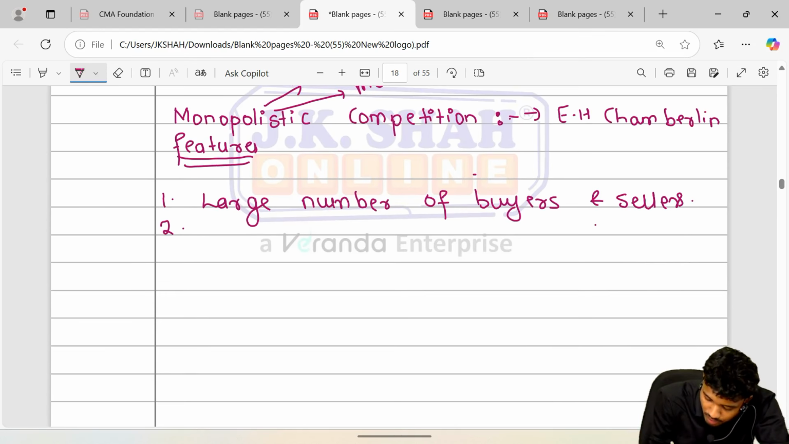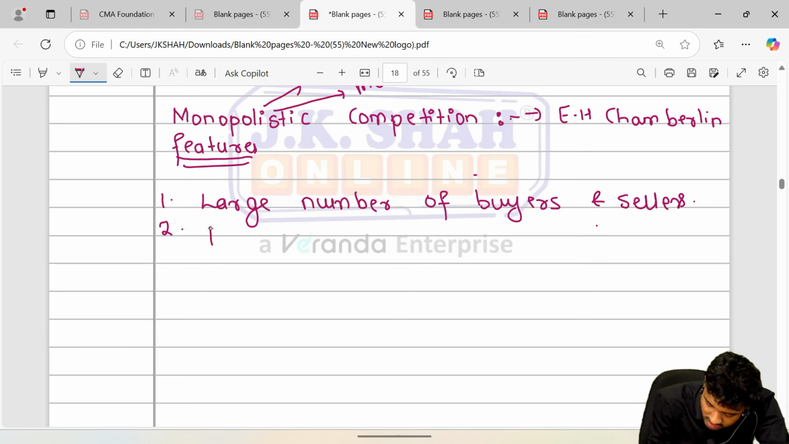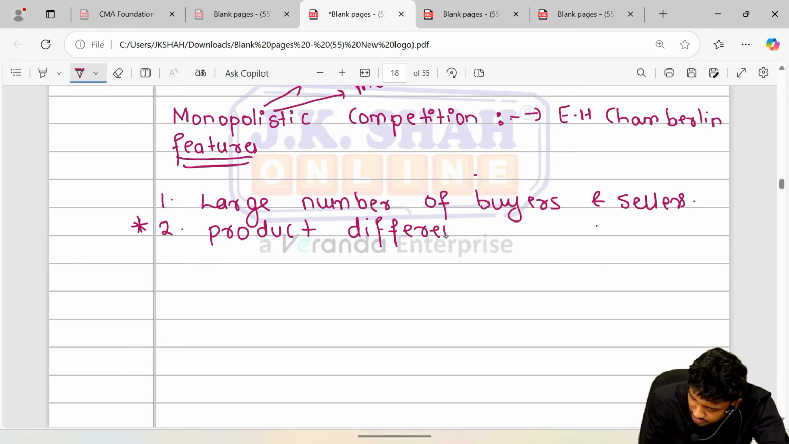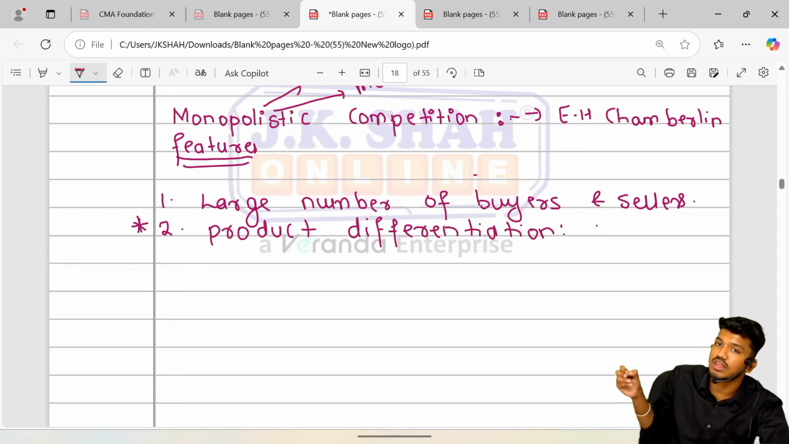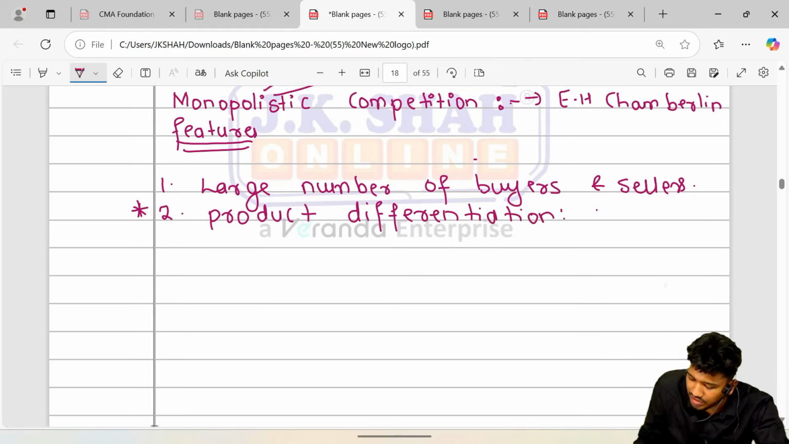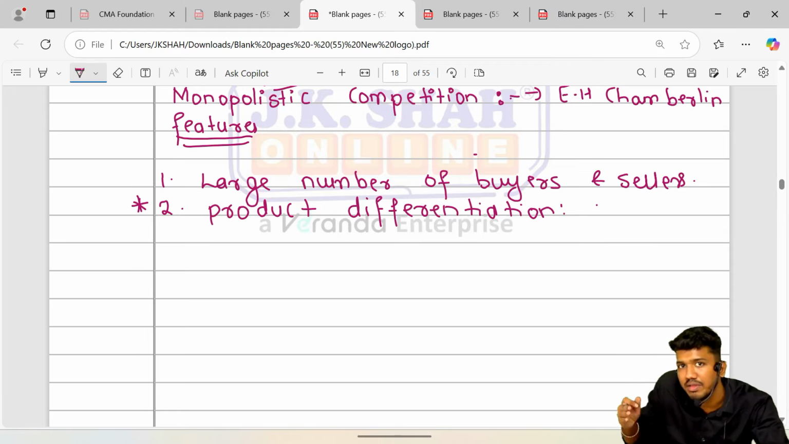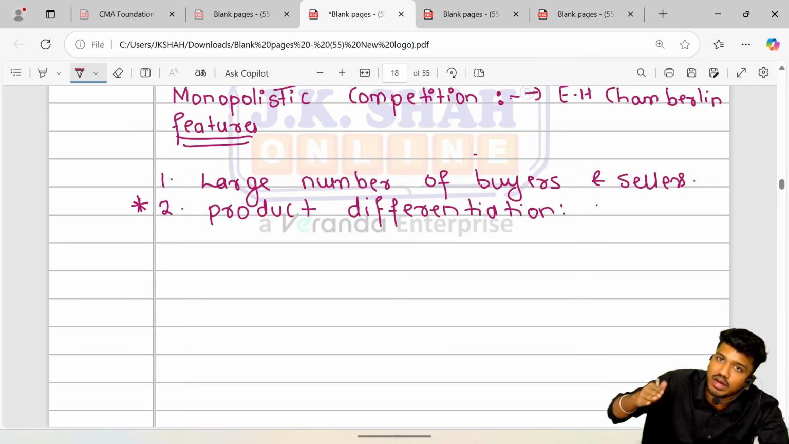Okay, what product? That is product differentiation. One of the most important features is that products over here are not the same, they are differentiated. Product differentiation exists over here. What is the meaning of product differentiation? Product differentiation here refers to all the companies selling the same category of product, but the product is somewhere down the line being differentiated.